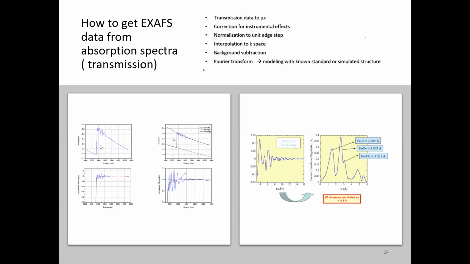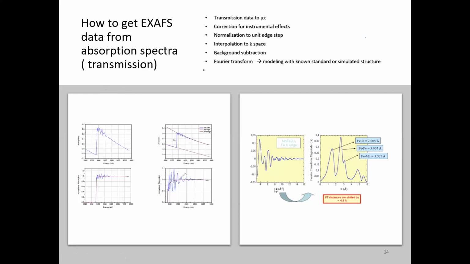So the first one is, for example, Fe-O here, which is at a shorter distance, 2.05 angstrom, and this is for iron, that is the second nearest neighbor, and this is for the Fe-Mn, which is at 3.5. So far, we have understood that EXAFS is a sine wave function.